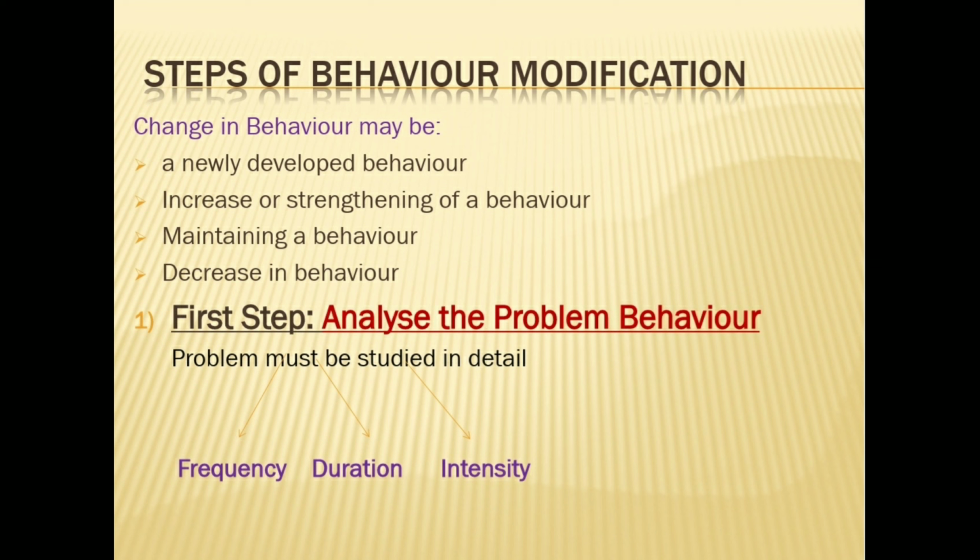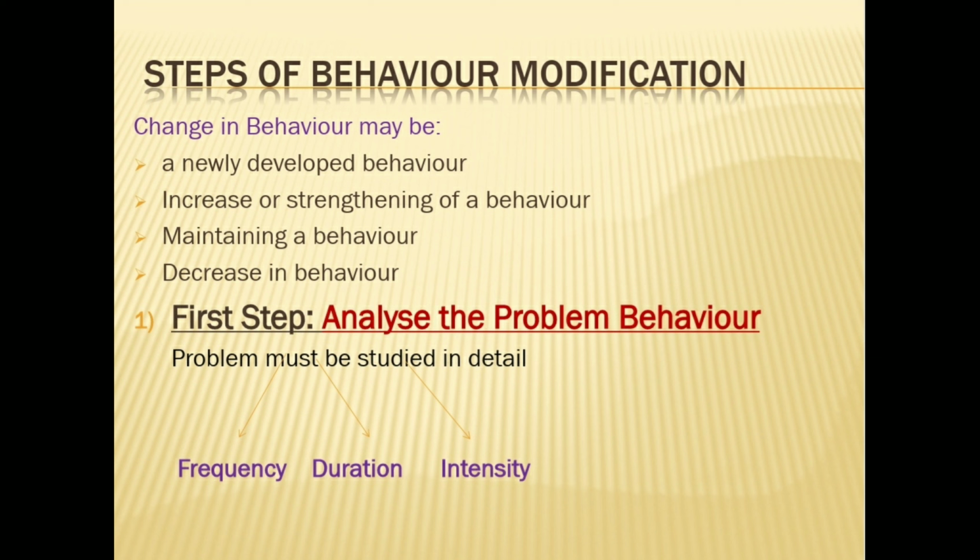So what is frequency? How often the behavior occurs. Example, how many times a child has used abusive language in the classroom. Duration, how long the problem behavior lasts. Example, a child goes on using abusive language, or uses it for a while only.